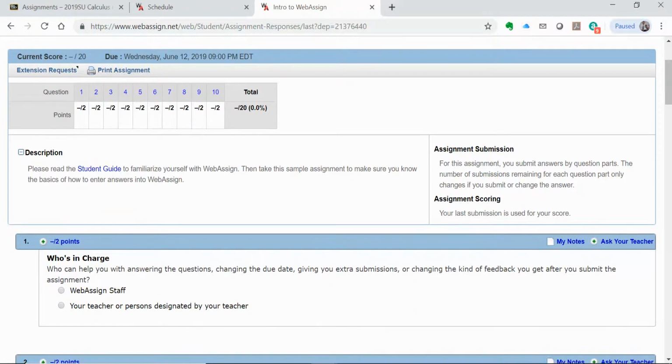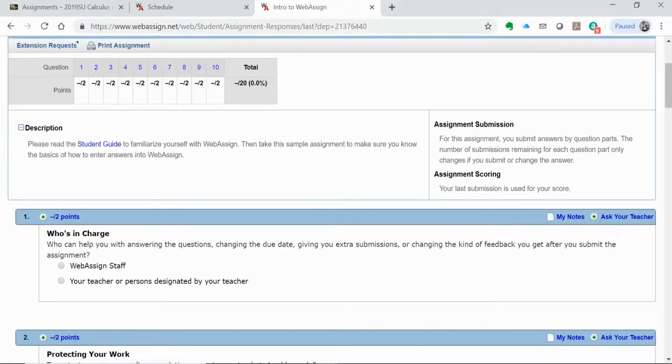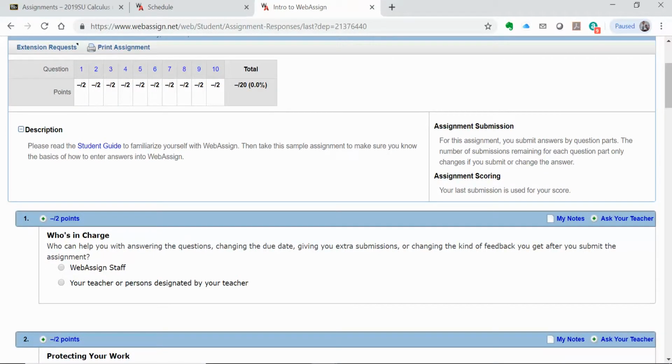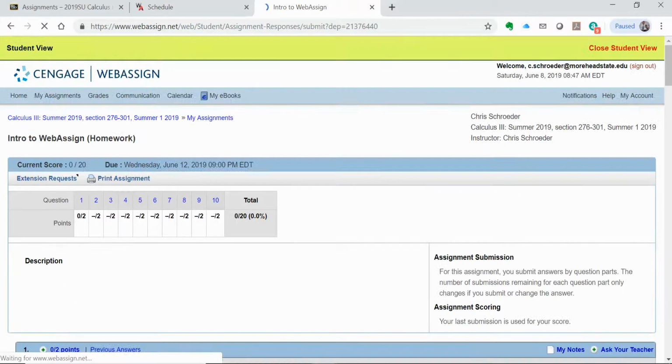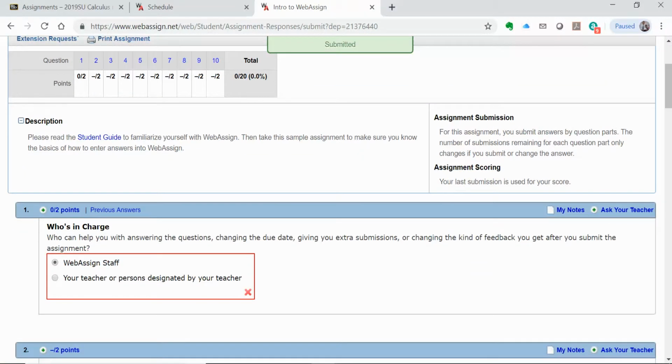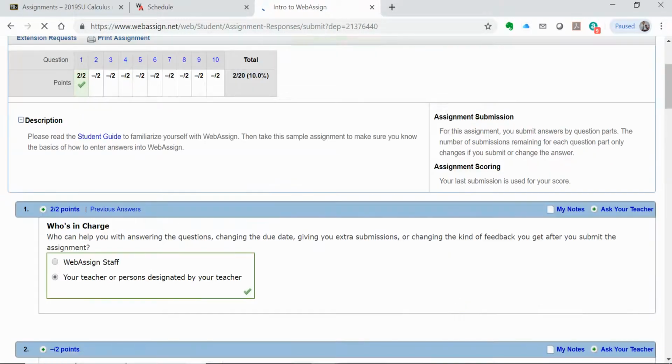All your homework questions, you're going to get up to 4 attempts. And you'll know right away whether or not your attempt is right or wrong. For example, for number 1, who do you ask about changing due dates and extra submissions? Do you ask the Webassign staff? Do you call the hotline number for Webassign? No, you don't do that. You talk to your teacher. So I see I got that one wrong. I got 0 out of 2 on problem number 1. Let's switch to, that would be me that you would ask. Oh, I got that one right.